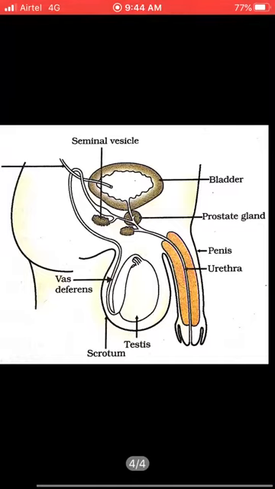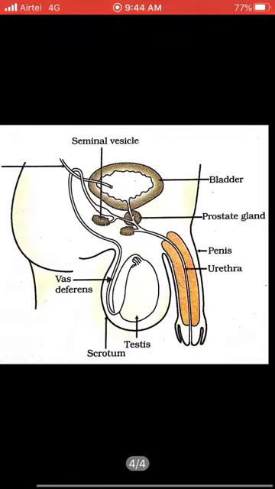When the sperm becomes motile, they move from the vas deferens and reach the prostate gland without entering the bladder. They do not enter the bladder. They reach the seminal vesicles and prostate gland. There an extra secretion of protein and other viscous fluid is added to the sperm and forms semen.